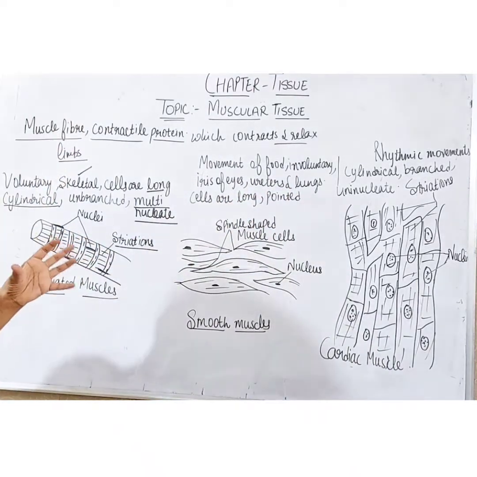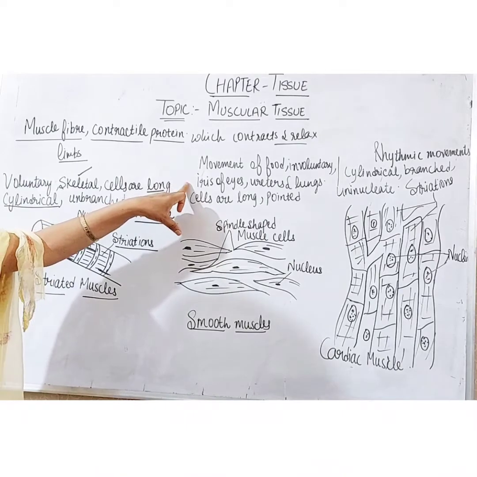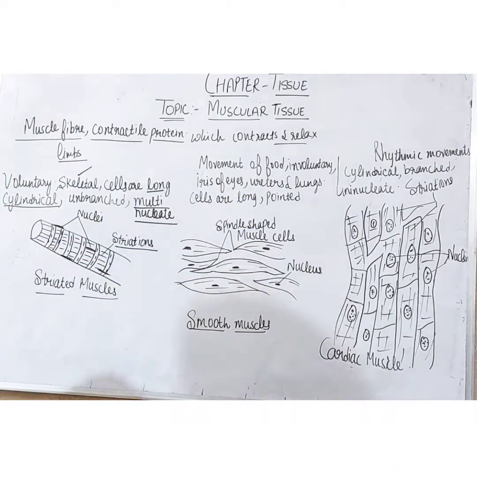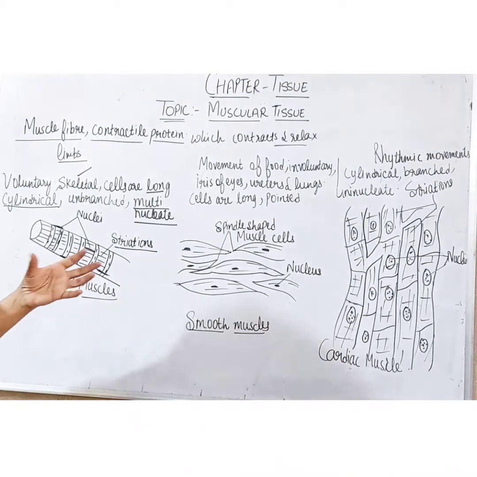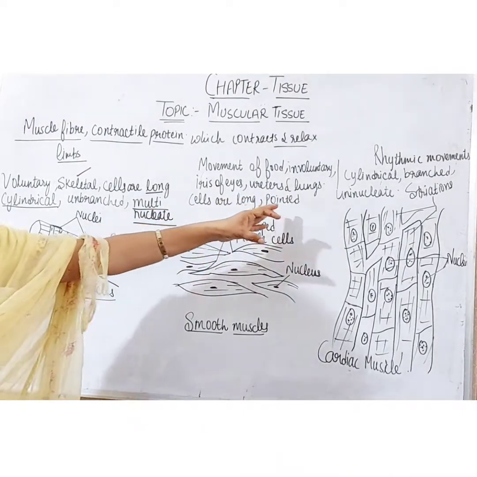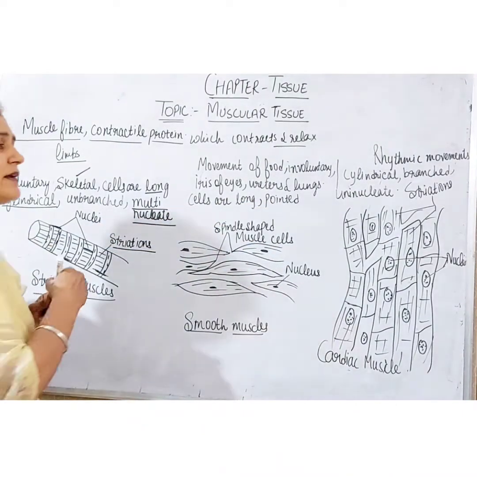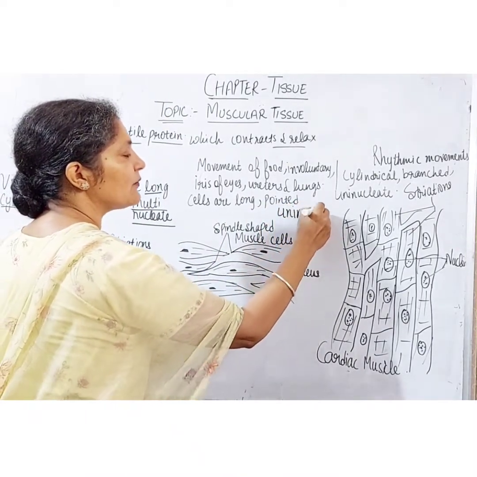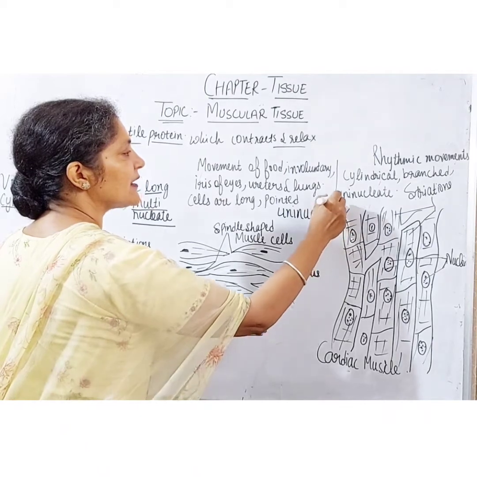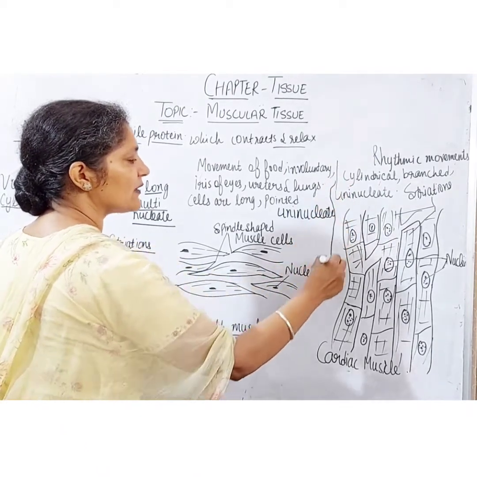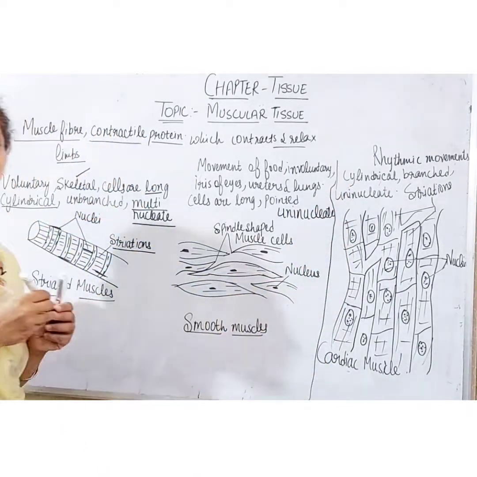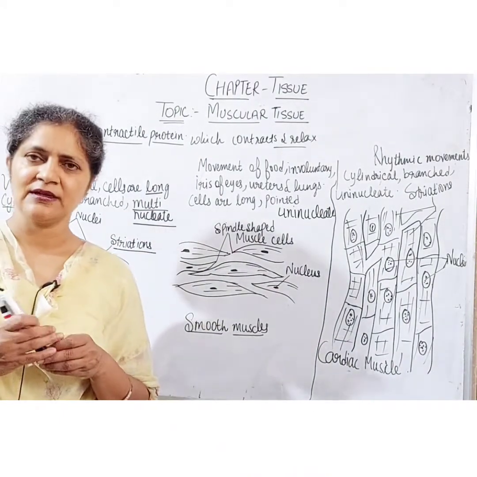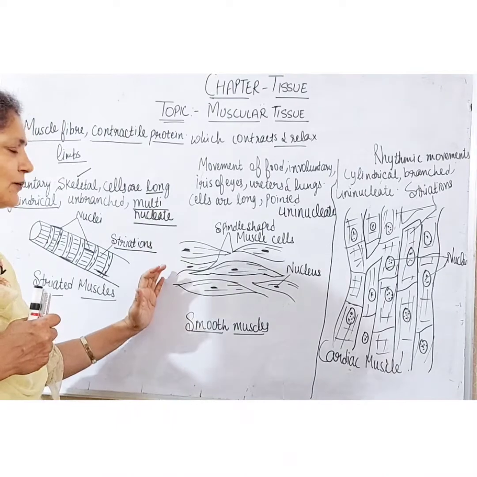Where are they present also? In the iris of eyes, ureters and the bronchi of the lungs. The cells of these muscles are long and pointed and they are uninucleate. They contain only one nucleus and they are involuntary muscles. So these are the smooth muscles.